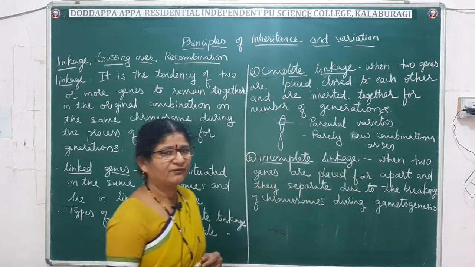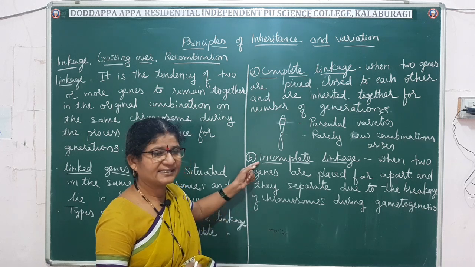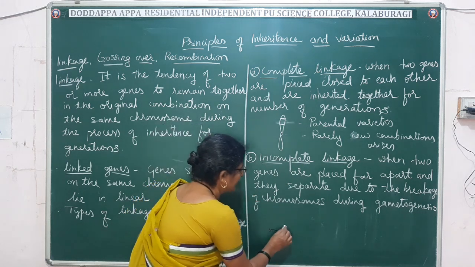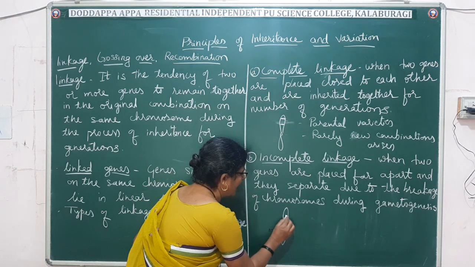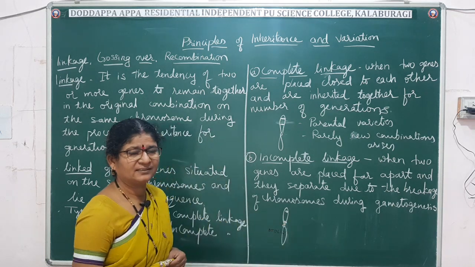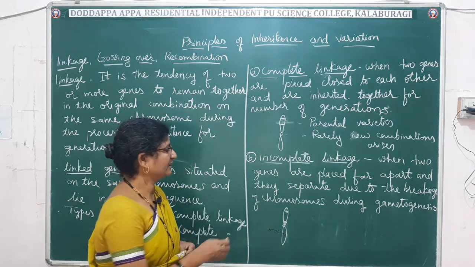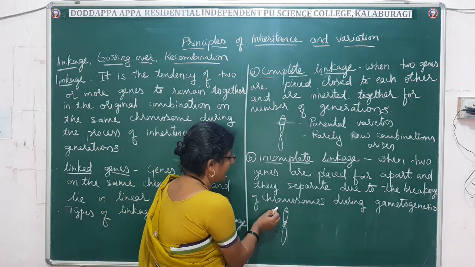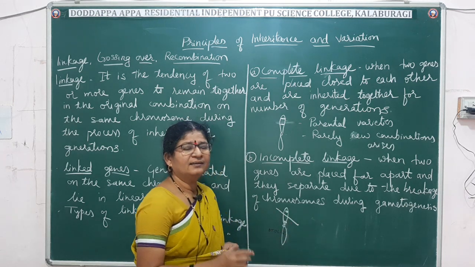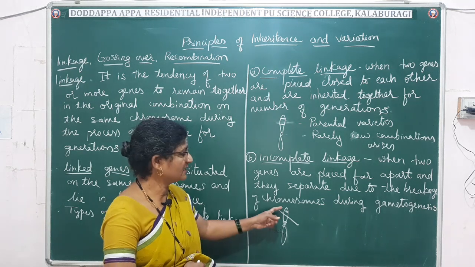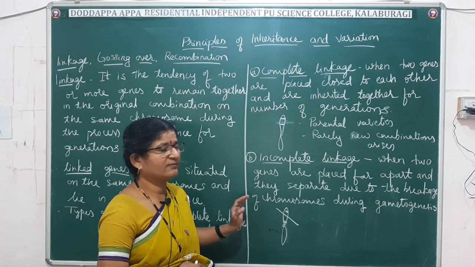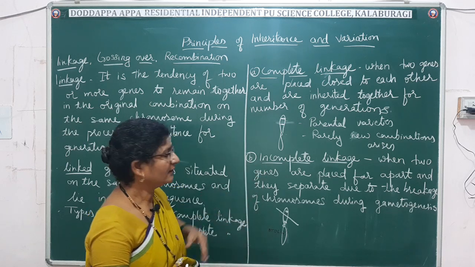What is the other type of linkage? The other type of linkage is incomplete linkage. In incomplete linkage, the genes are located far away from each other. During crossing over, the chromosomes will get crossed and the genes will get separated, and here the chances of separation of the genes are more. That is, more recombinant varieties will occur in incomplete linkage.